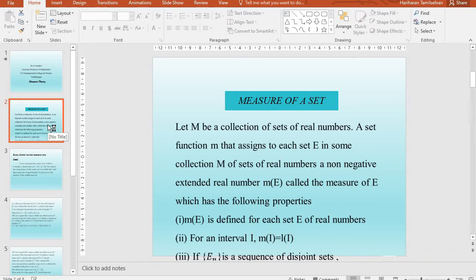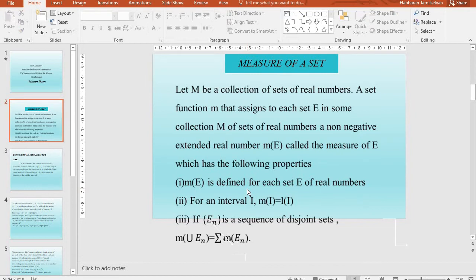Measure of a set is defined for every set E of real numbers. For an interval I, the measure of an interval is nothing but its length. If the sequence En is a collection of disjoint measurable sets, then the measure of the union of En is equal to the sum of the measures of En, that is, the measure of the union of all the sets is nothing but the sum of the measures of the individual sets.